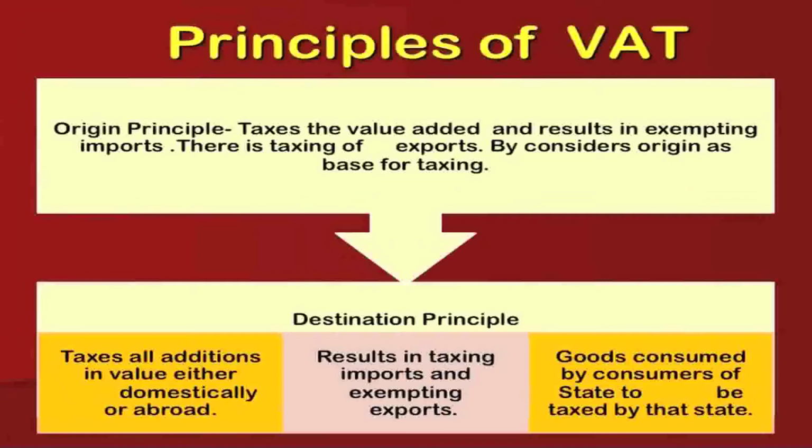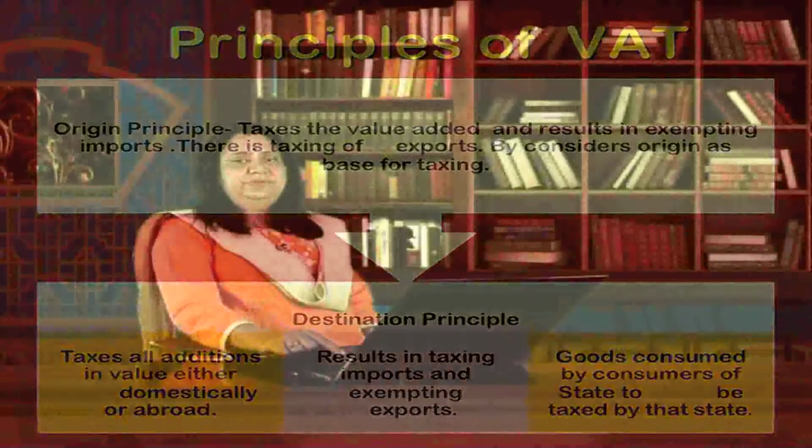Now, what is the origin principle? That is where the good originated, and here is the point where you have to give tax to the government. What is the destination principle is where the goods are reaching, that is if you are doing an interstate transaction and if these goods reach to the other state, the other government will also charge you the tax. Most of the exports are exempted from VAT, but most of the imports have to be levied by this structure.